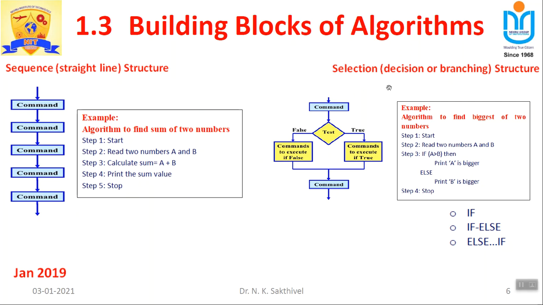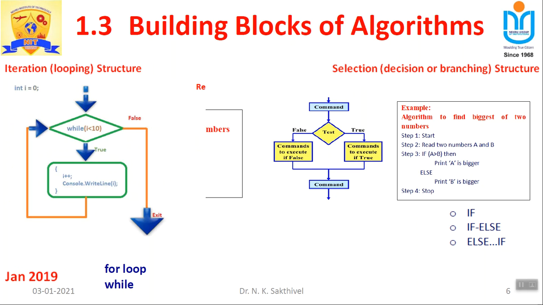The selection, or decision making or branching structure, depends upon the condition. If the condition is true, one block will be executed. If the condition becomes false, another block will be executed. Suitable examples are the if statement, if else statement, else if statement, and like this. So in the university examination we can expect MCQ questions on this.